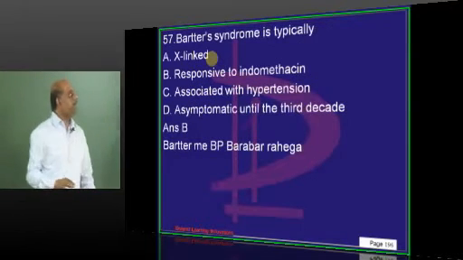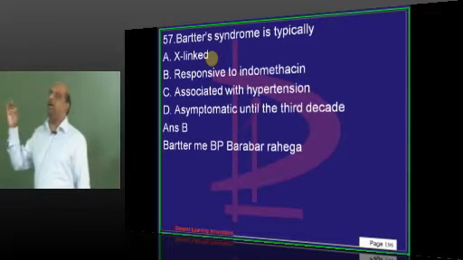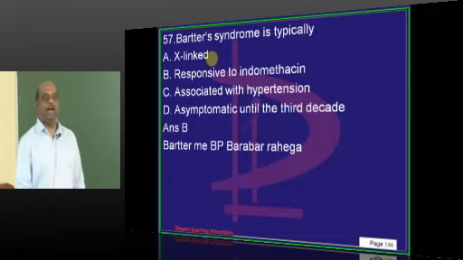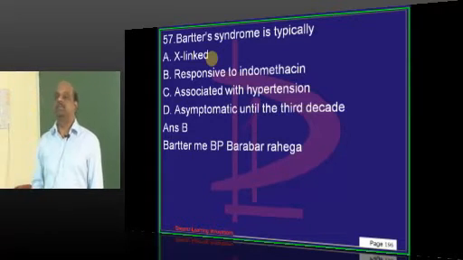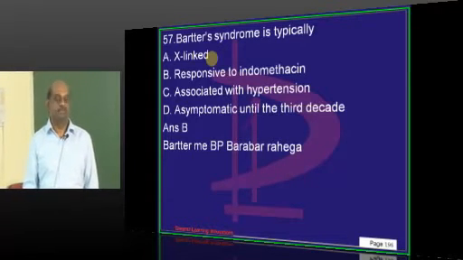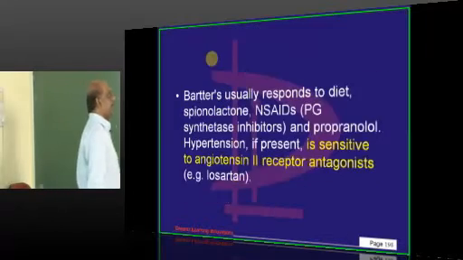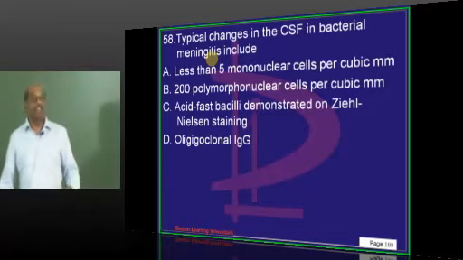So easy to remember is, in Bartter the BP will be normal, in Liddle's the BP will be high, whatever. So don't tell, we teach so badly.